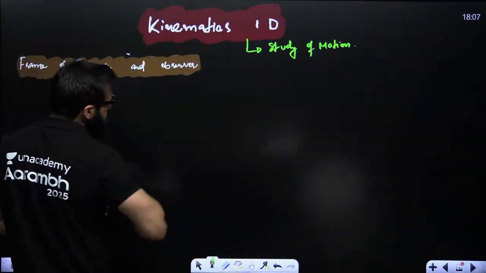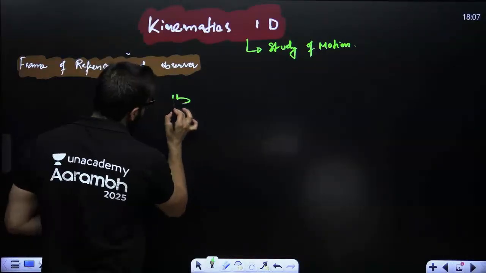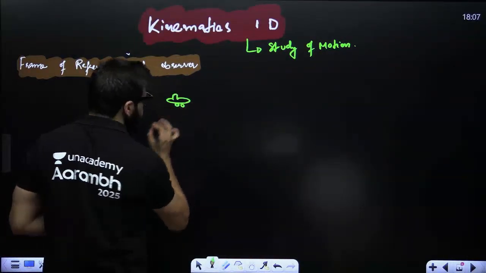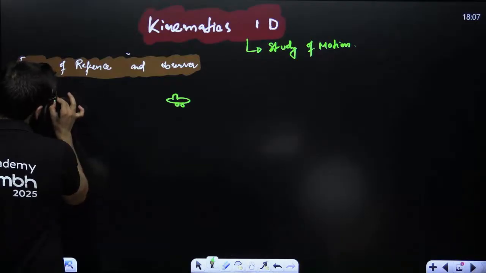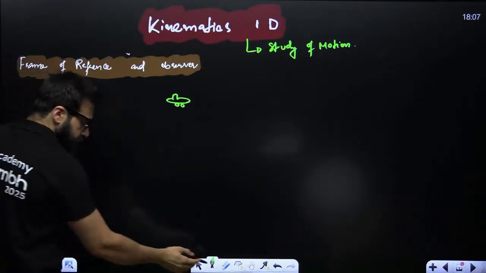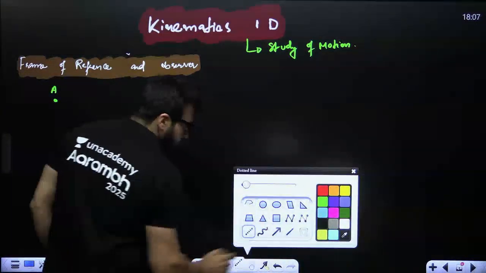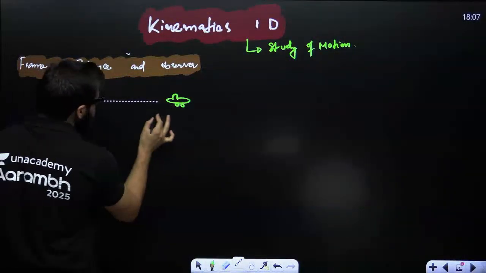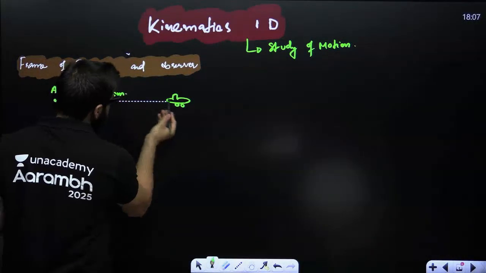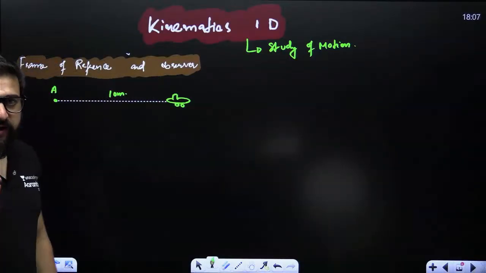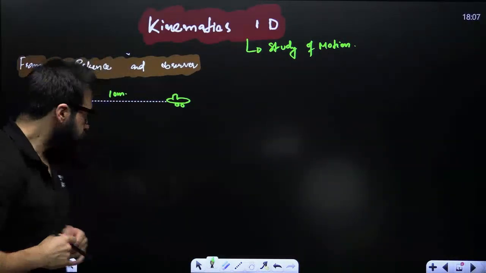Let's suppose I have got a car. And this car is at, this is the point A, let's suppose over here. I am saying this car is at 10 meter distance.